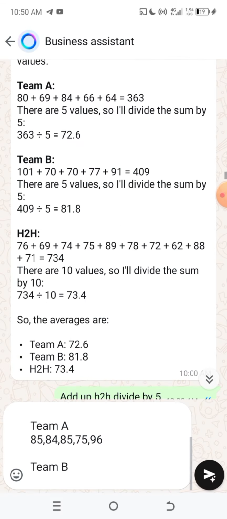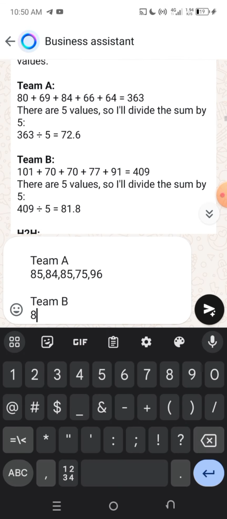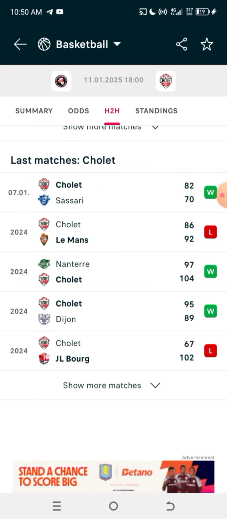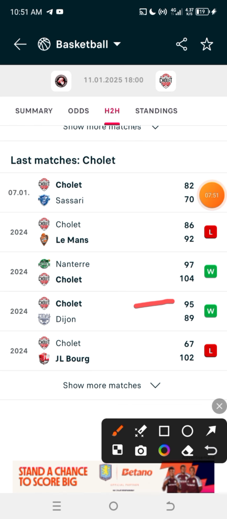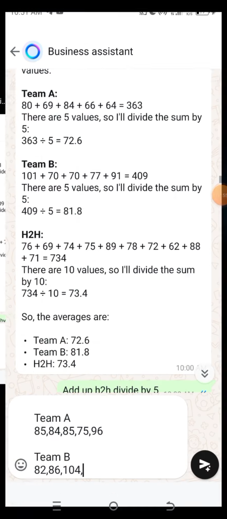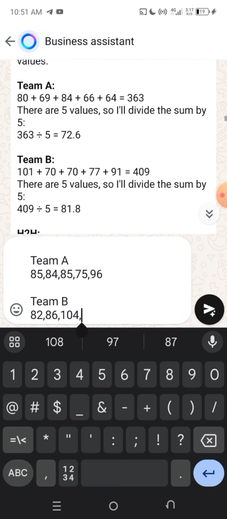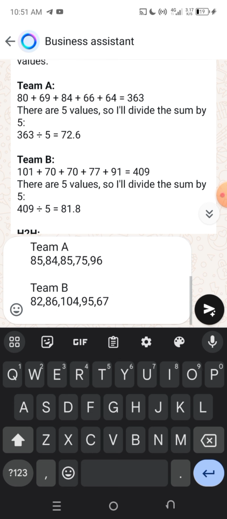You write it here, so you can see 82, 86, 104. Okay, now let's take the other ones. You want to make sure you are very, very careful so you don't make any mistake, right? So 95 and 67. You write it down, 95, 67, right? So this is it.